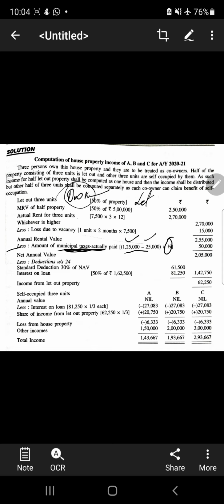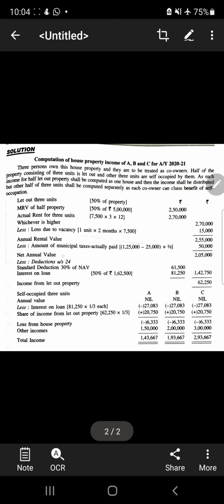For own stay you do not pay anything, for let out you have to pay. So this much you are going to pay, not 1 lakh but 50,000. So this is what we got, the net annual value.